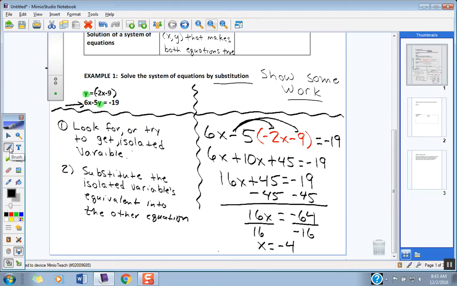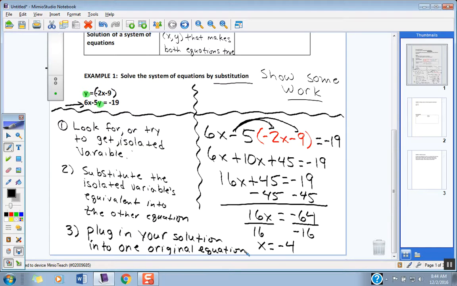So once you know that x is equal to negative 4, rule 3 becomes this. Plug in your solution, or I should say substitute your solution into one original equation. Okay, we want to plug our solution into an original equation.